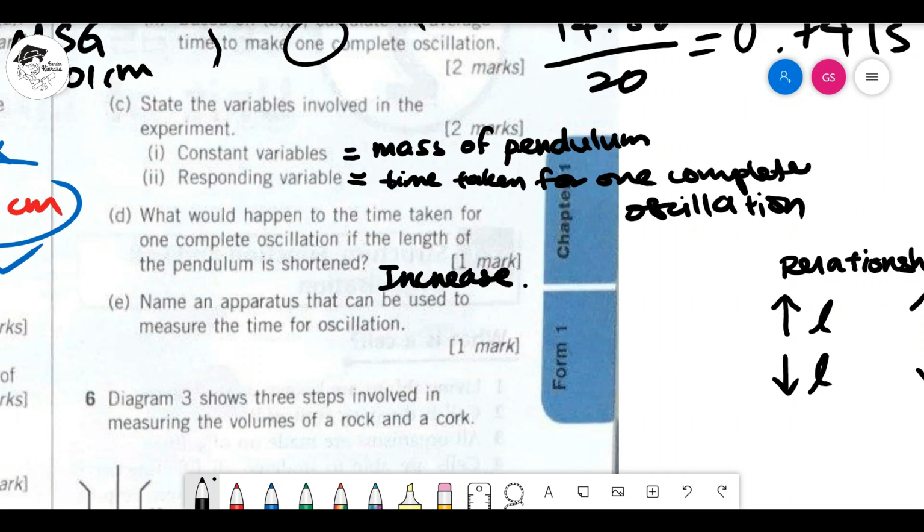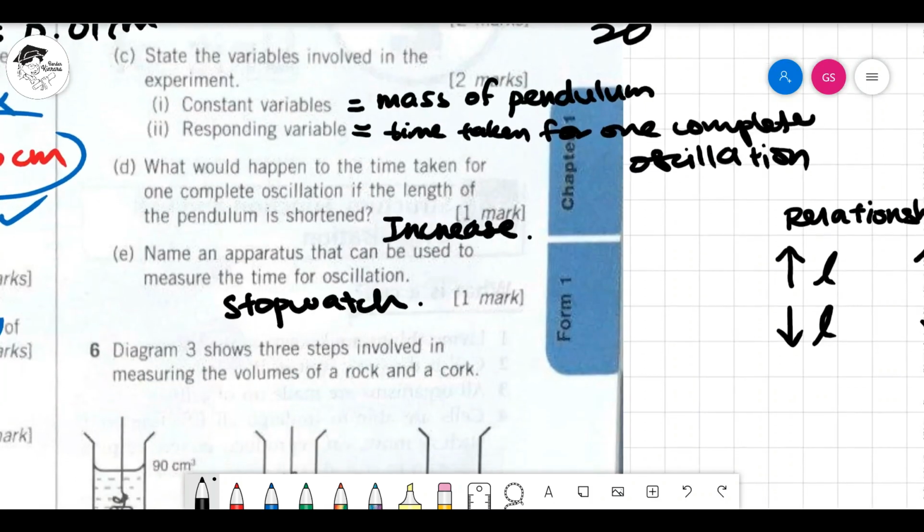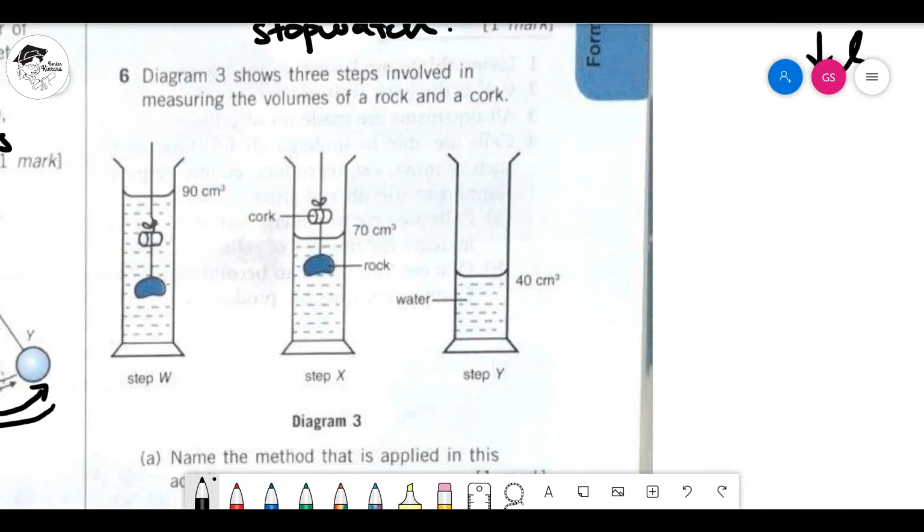E. Name an apparatus that can be used to measure the time for oscillation. Simple. Stopwatch. Okay, we don't learn any other thing. Basically, stopwatch. Okay, done. 6. Last question. Okay, this is good.